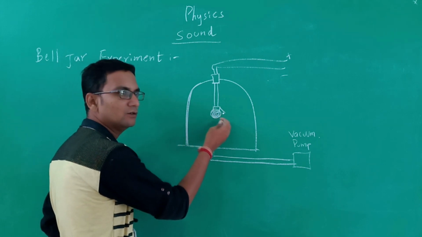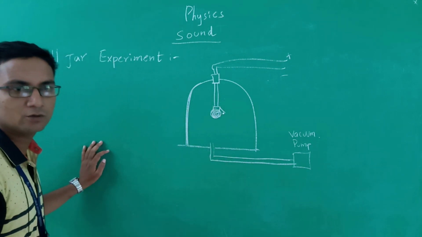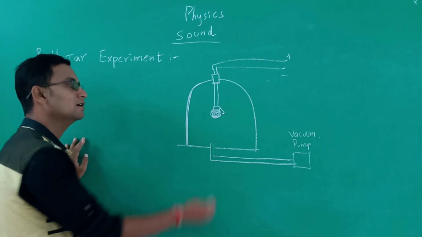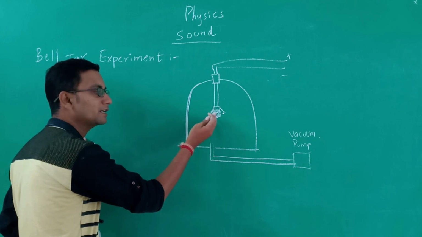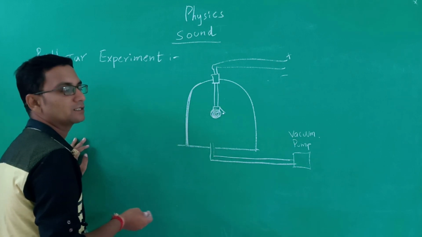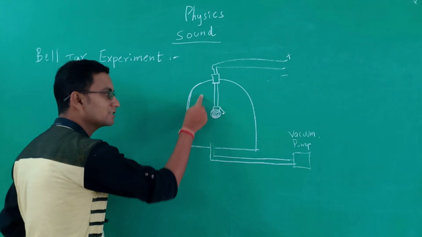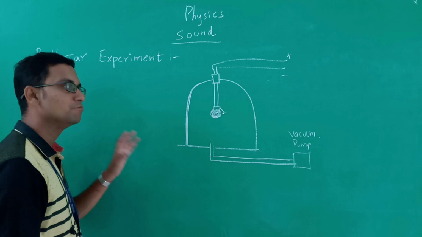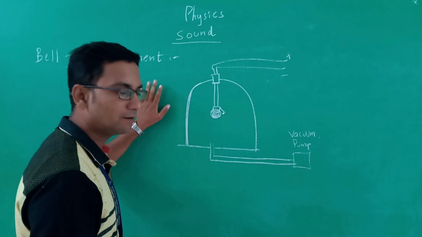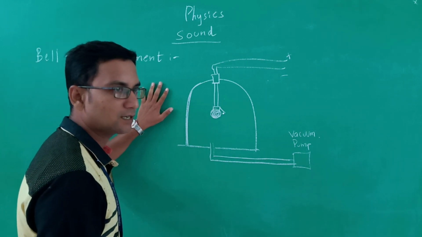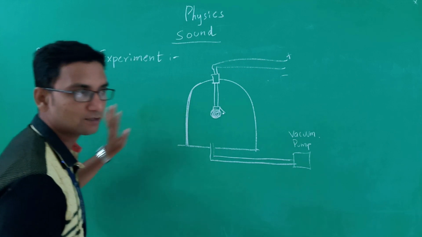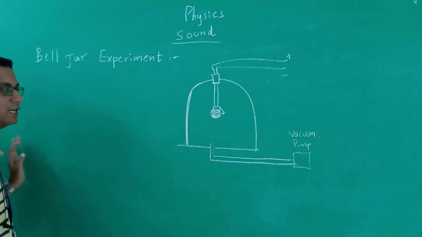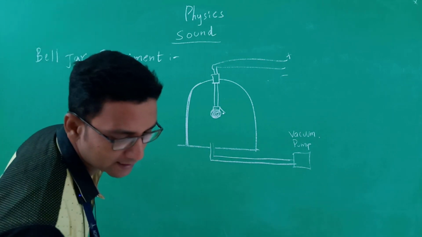Now we make the bell ring. Will we be able to hear the sound? No, it is not possible to hear the sound because there is no way for the sound to be conducted from here to here. The sound travels only through a medium. Since there is no air present around here, we will not be able to hear the sound from the bell. So from this experiment we come to know that sound needs a medium to travel. That is called propagation of sound through a medium. Only with the medium can we hear the sound.